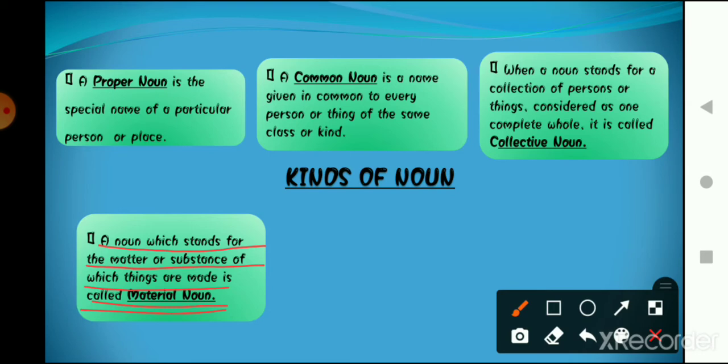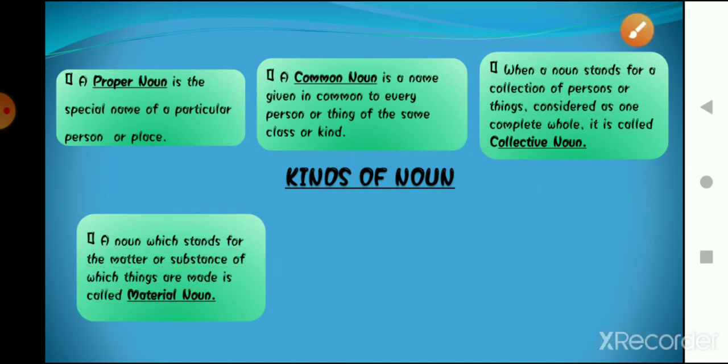If I say that this pencil is made up of wood, here the word wood is a material noun. Why? Because this represents the particular material or substance from which the thing, pencil, is made, right?